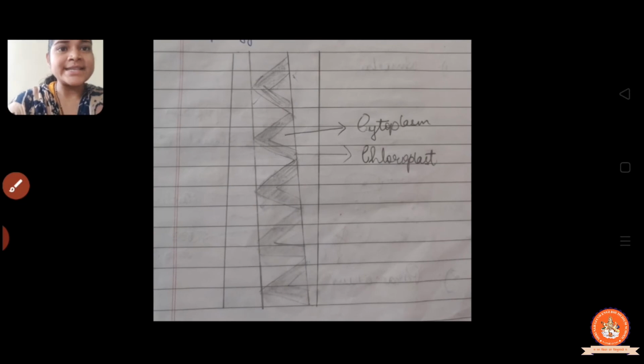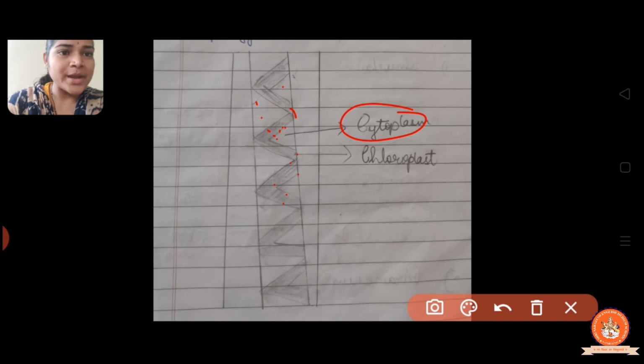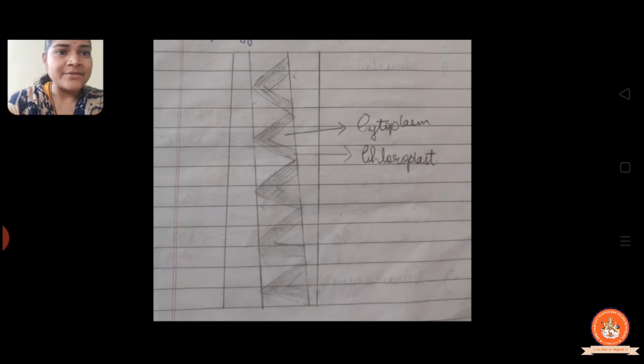Now the next is Spirogyra. In Spirogyra, here are the cytoplasm, the jelly-like structure, and the chloroplast, which is the green pigment. And you know very well, algae have the green pigment chlorophyll. That's why they synthesize their food by themselves. They do not depend on others for their food. That's why they have the autotrophic mode of nutrition.